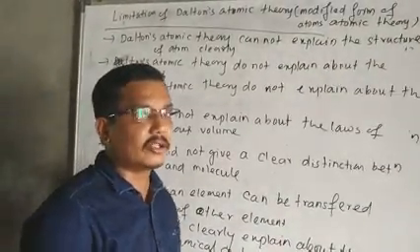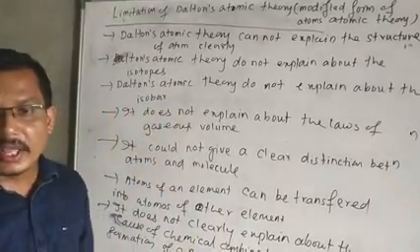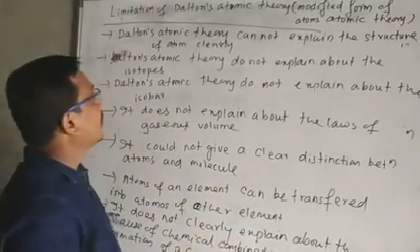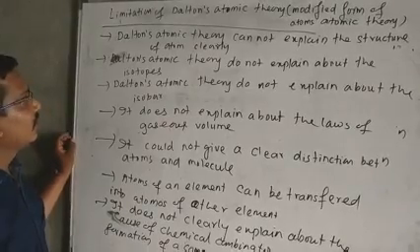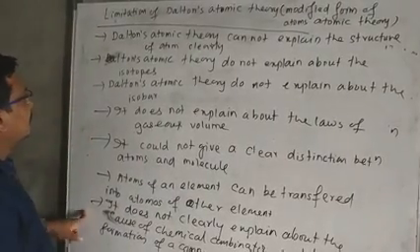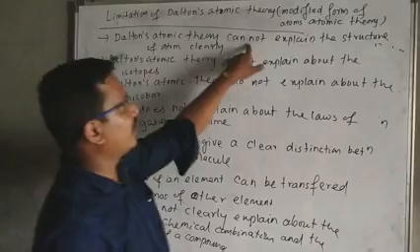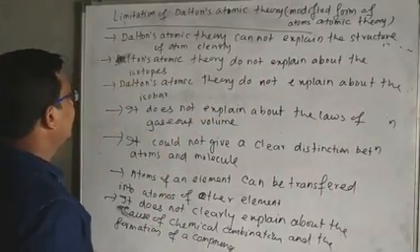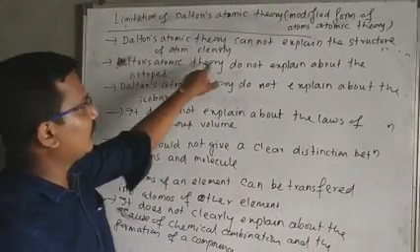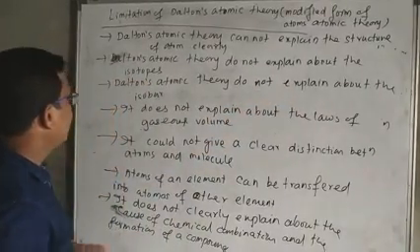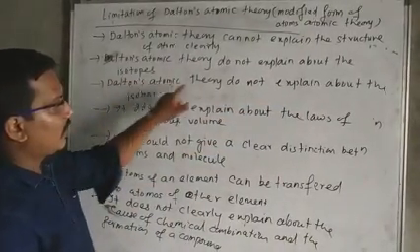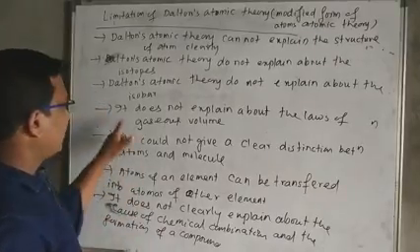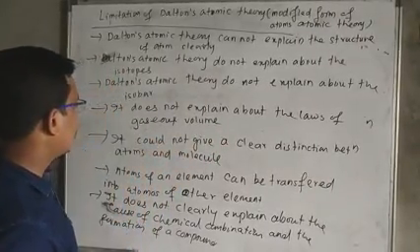There are many other points in the limitations of Dalton's atomic theory, but we consider some important points. First, Dalton's atomic theory cannot explain the structure of the atom clearly. Second, it does not explain the isotope. It does not explain the isobar. It does not explain the laws of gaseous volume.